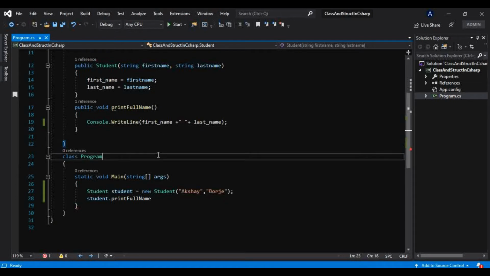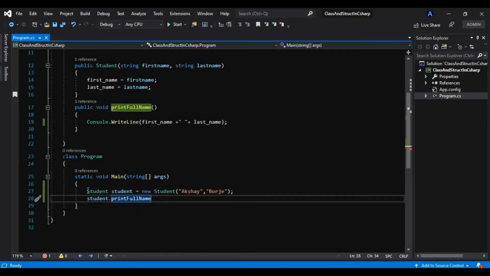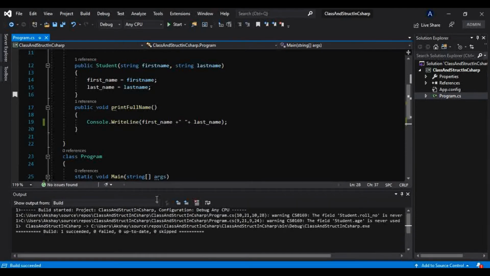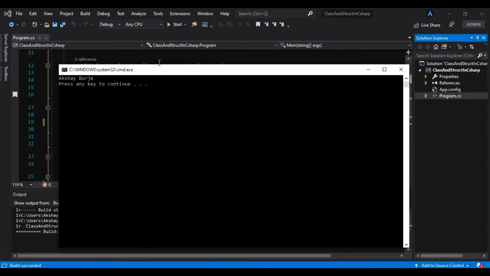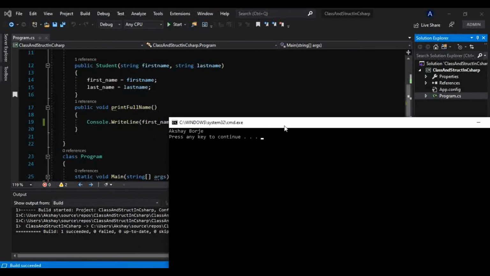Now I will invoke this method using this instance of type Student, and print this. So we will see what happens. It is giving us the full name, that is Akshay Borje.